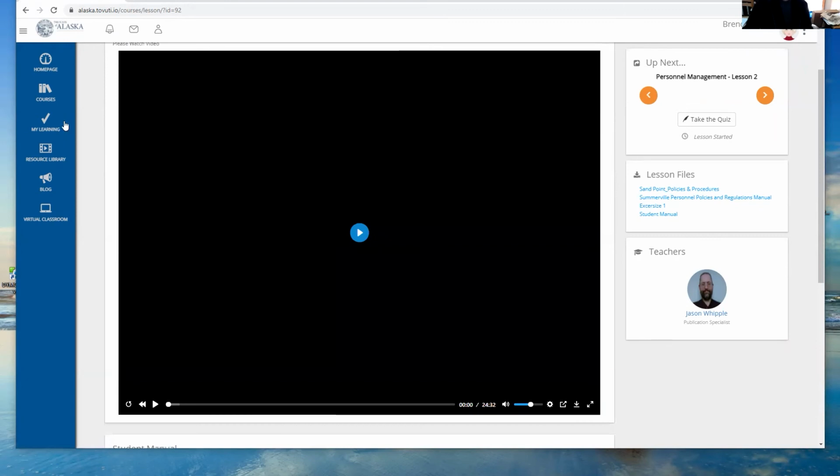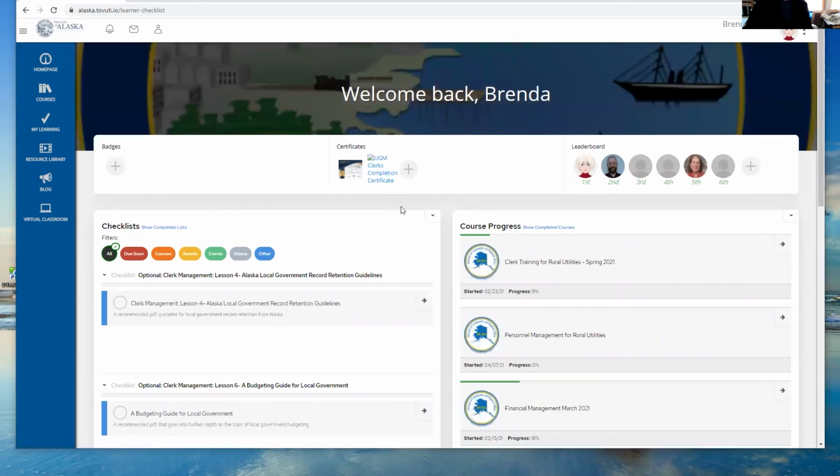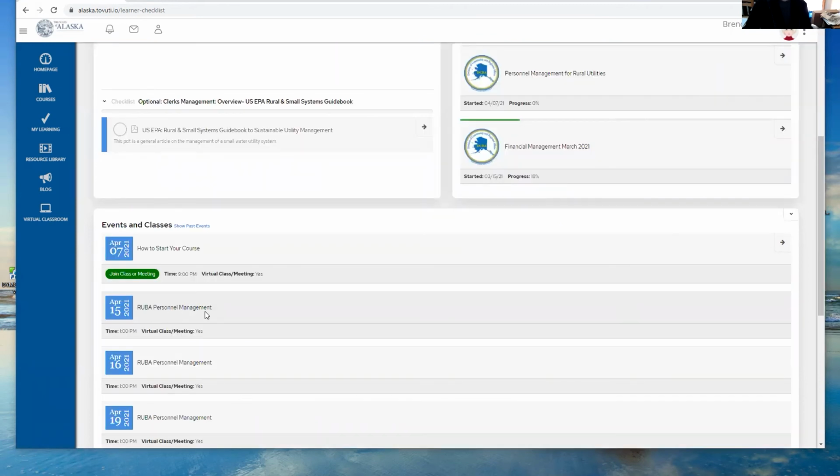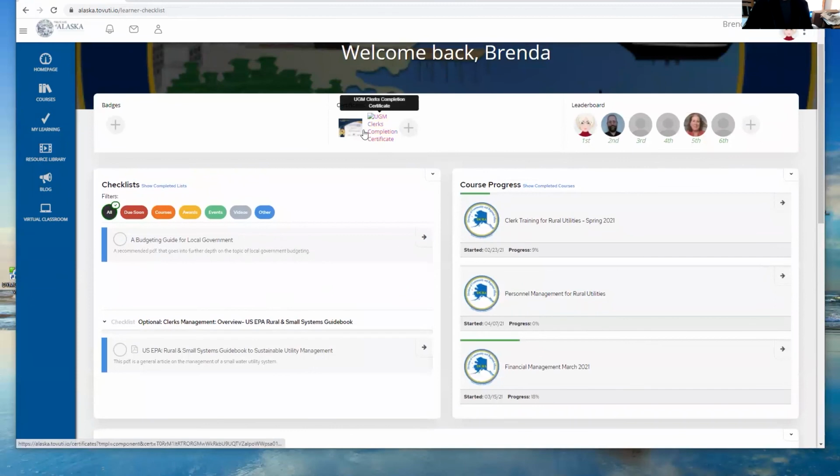Now, another place where you're going to want to go is My Learning. This should have your name on top of it when you get to it. And this is your little dashboard. So when we have an event or a class, like we'll be watching the RUBA personnel management class, you can actually go here and click on it to join the class or the meeting. This is also where you'll find your certificate of completion at the end of the course.